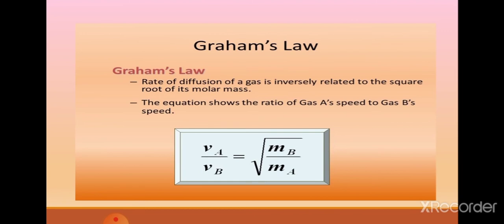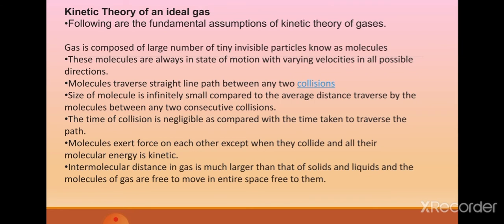What are the applications of this? We can do detection of marsh gas in mines. I hope you remember what marsh gas is. Yes, it is methane. Other applications are separation of isotopes, and determination of density and molecular masses of gases. These are the applications of Graham's law, or the law of diffusion or effusion. There will be a few numericals based on these formulas that I will give at the end of the chapter. So let's see what the kinetic theory of an ideal gas is.